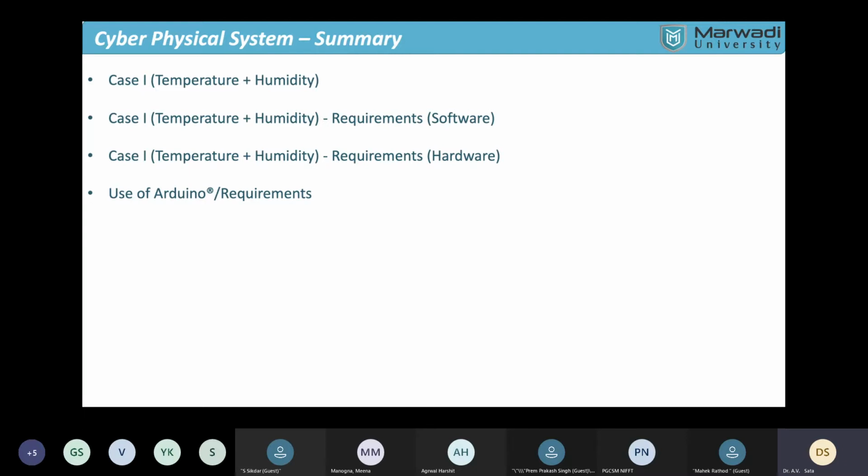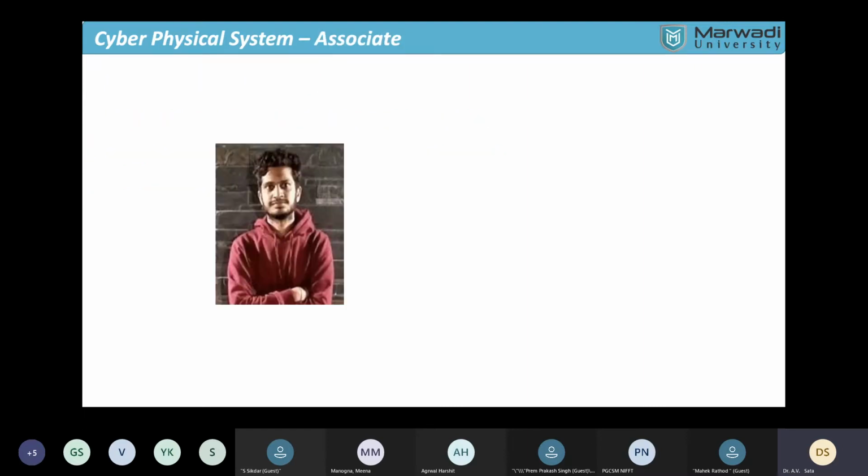And to have a better demonstration, in our lab my associate is there. So my associate will guide you through the development of this system. He is Mahek Rathod, and he is also working in our own startup as a development engineer.